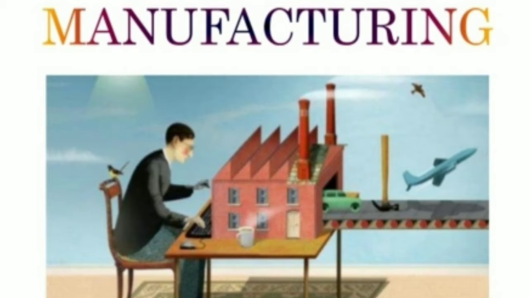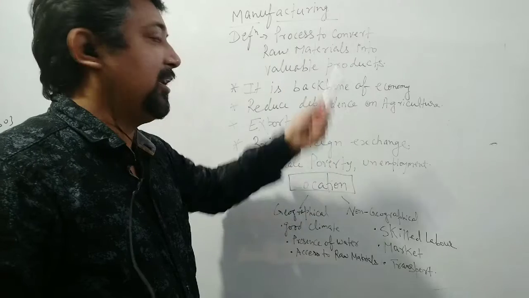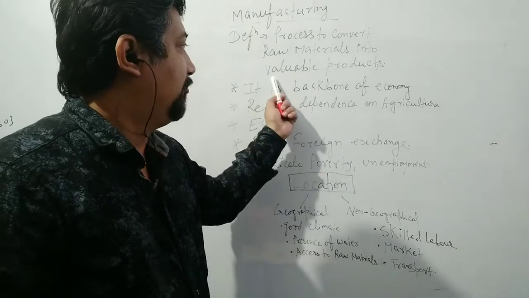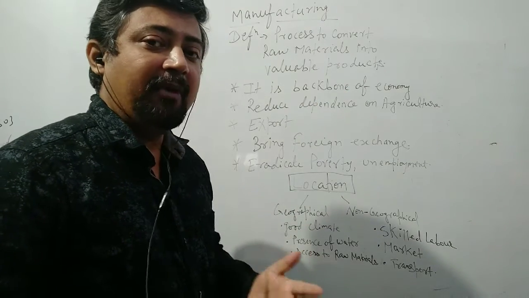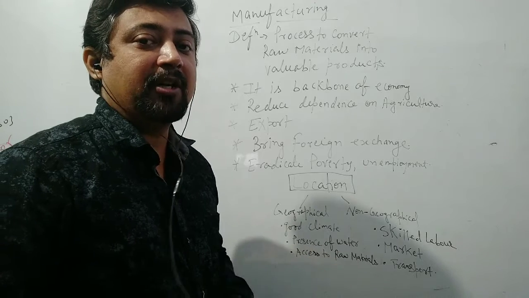It is the process to convert raw material into valuable products. Now two words are mentioned here in the definition. One word is raw material, another word is valuable products. It means that it's all about conversion of raw material into valuable products.